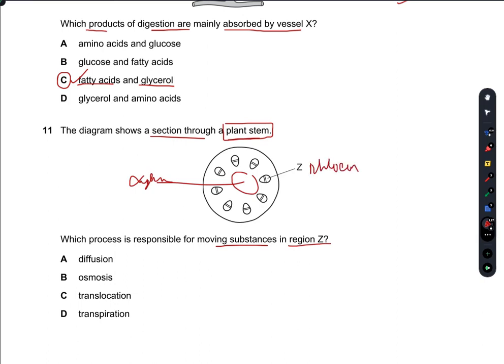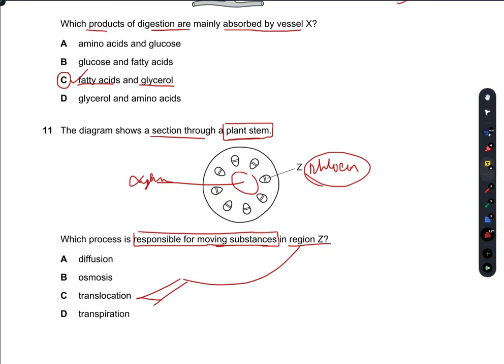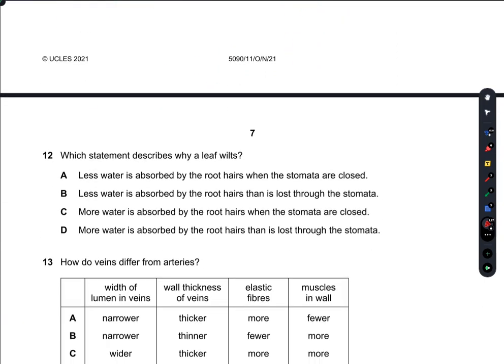How are substances moved in this region Z? How are substances moved in phloem? They are moved by translocation. What is translocation? Translocation is the movement of amino acids and glucose from the leaves to the lower parts of the plant. So translocation, C, is the right option.